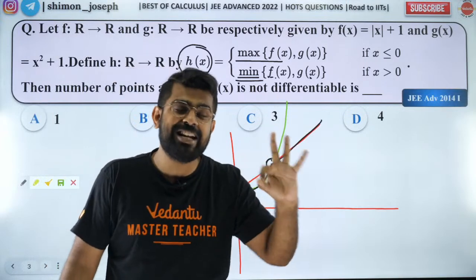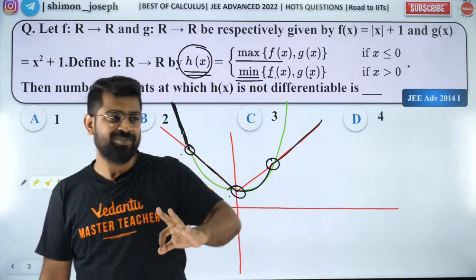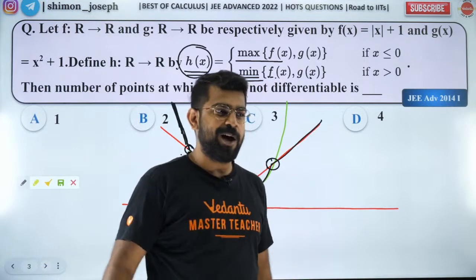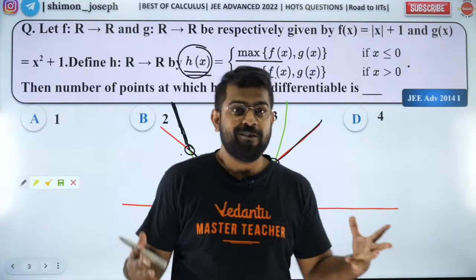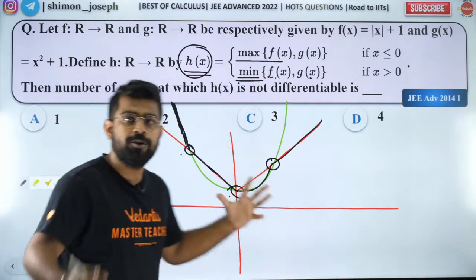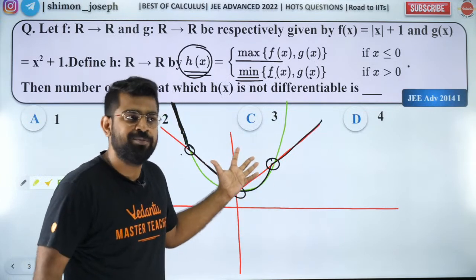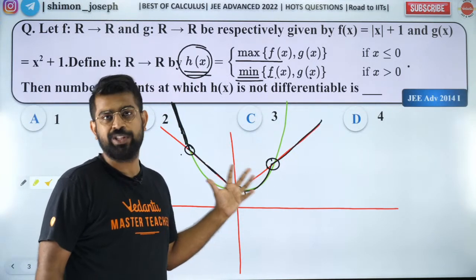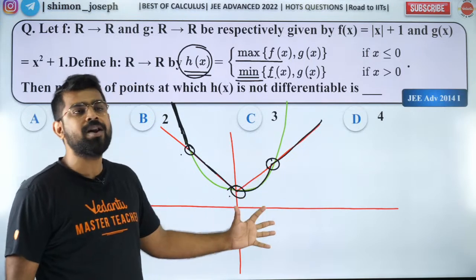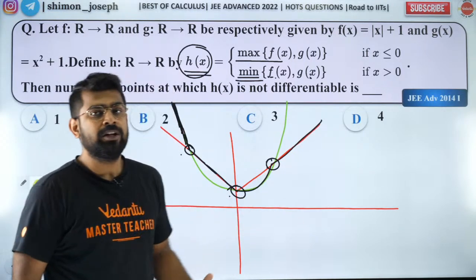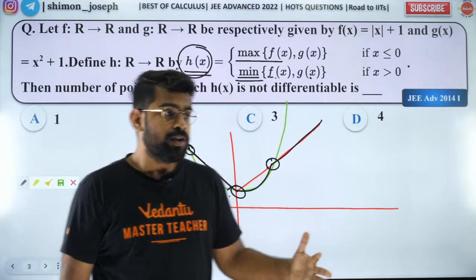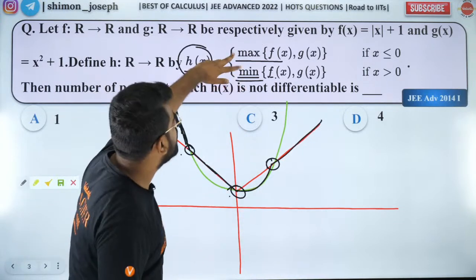Was it legendary? Was it lit? It was lit, isn't it? It was amazing, guys. Such a good question. Very easy solution. Don't tell me you don't know the graph of mod x plus 1. LKG students know that. Okay. So x square plus 1 also is a very simple graph. Not that complicated.